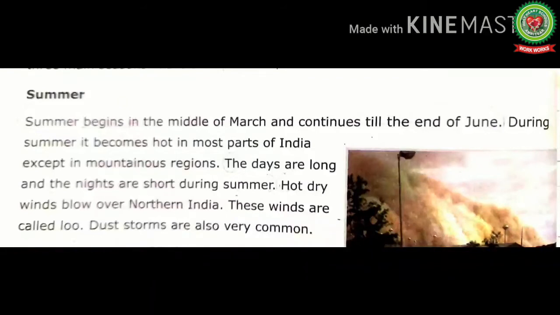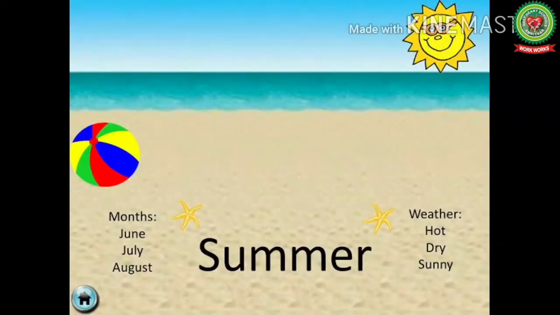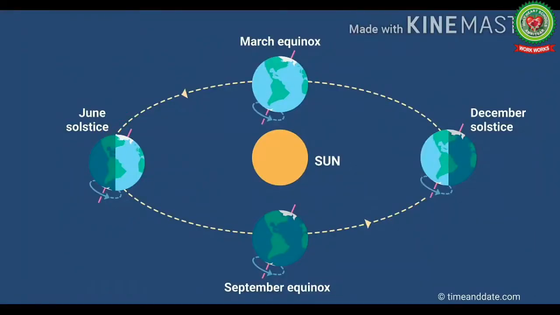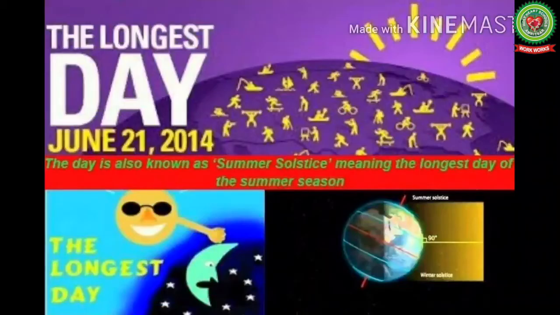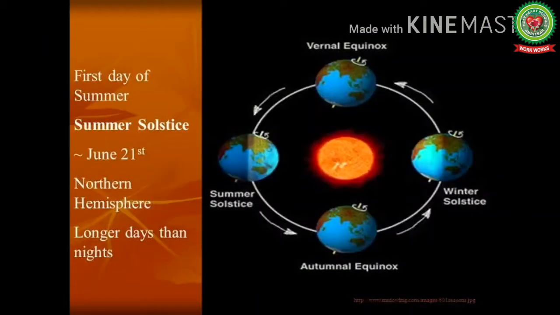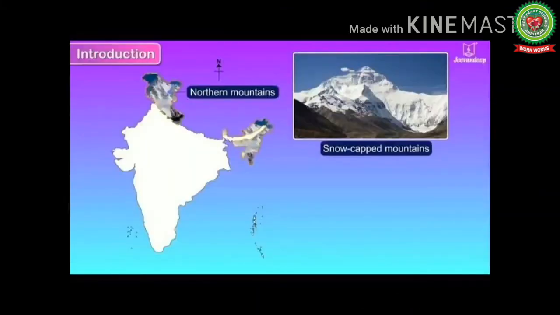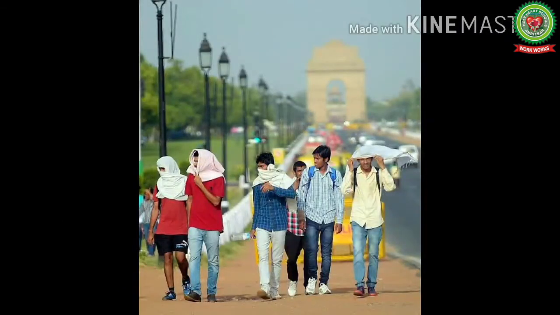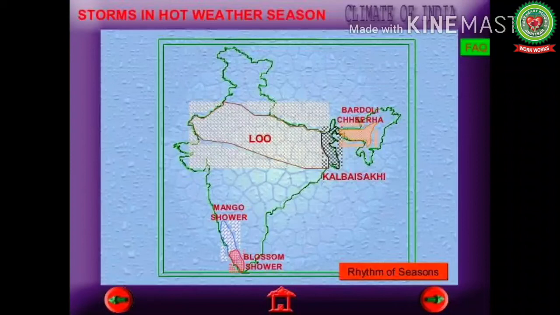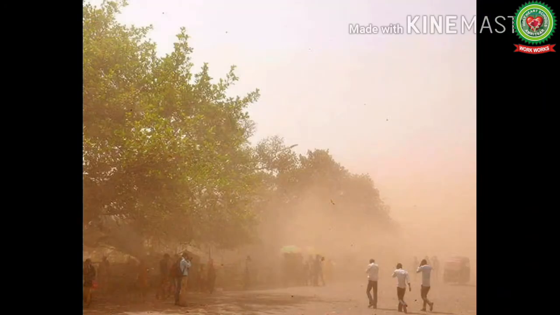Now students, I will explain this paragraph with the help of these pictures. The summer season begins in the middle of March and continues till the end of June. It gets very hot in May and June. The days are longer than nights. Every part of India except the northern mountains experiences hot and dry weather. Hot and dry winds called Lu blow over many parts of North India. Dust storms are common here.